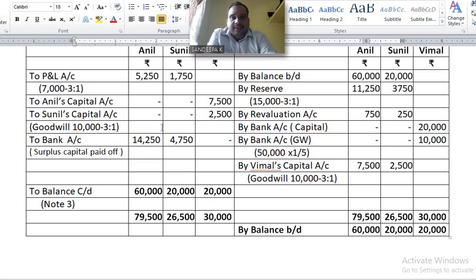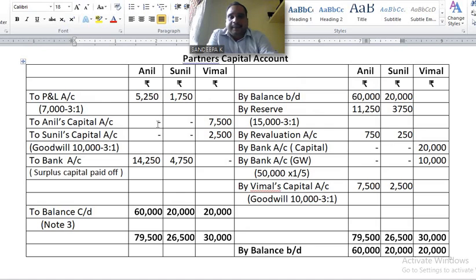Understand? You have to pass two entries, one on the debit side and another on the credit side. Write it on the debit side: distribution of goodwill entry, new partner's capital account debtor to old partners' capital account. Vimal's capital account debtor to Anil's capital account, to Sunil's capital account.